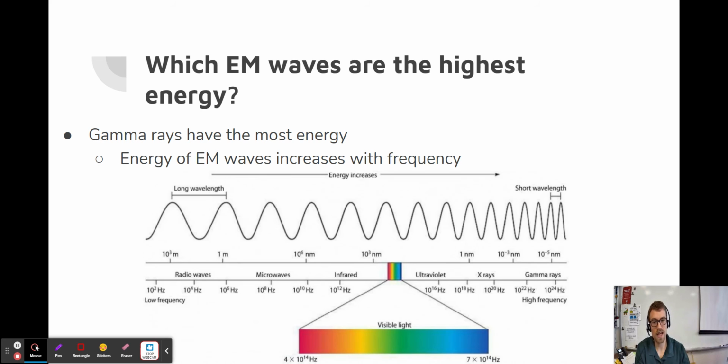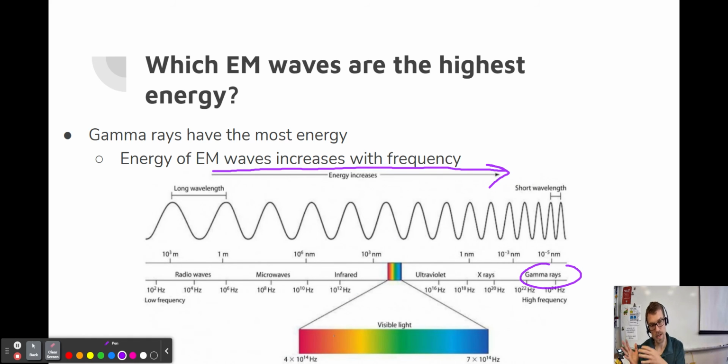Which electromagnetic waves are the highest energy? Well, gamma rays over here have the most energy. And you can see right here that the energy is increasing as the frequency is increasing. So the higher the frequency, the more energy that the waves have. And that makes sense if you think about what these things are used for, right? Well, X-rays you use to see through things, whereas microwaves you use to heat up food. There's a little bit of difference there in terms of what they're being used for, and that's because of the energy that they have.